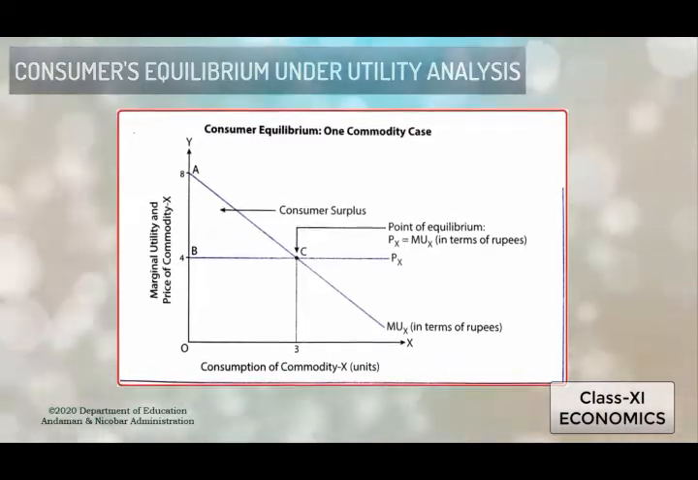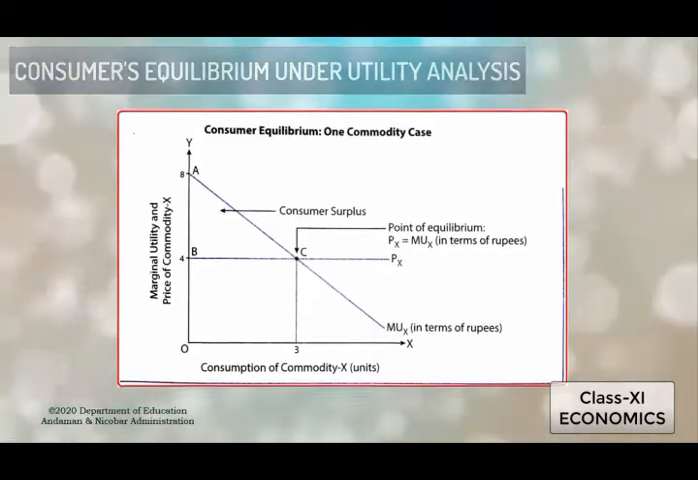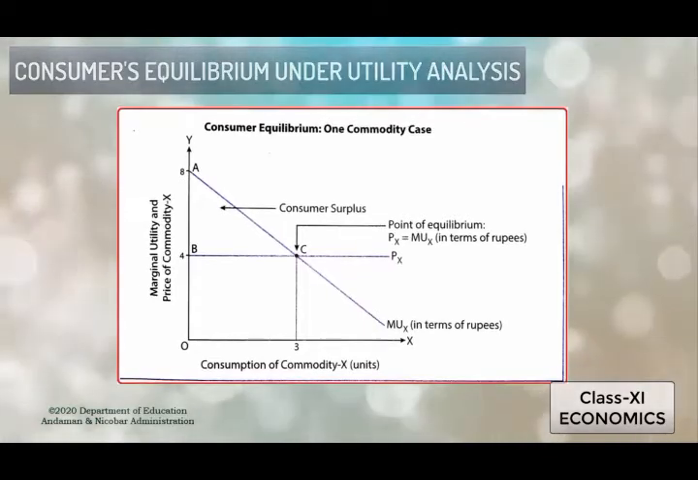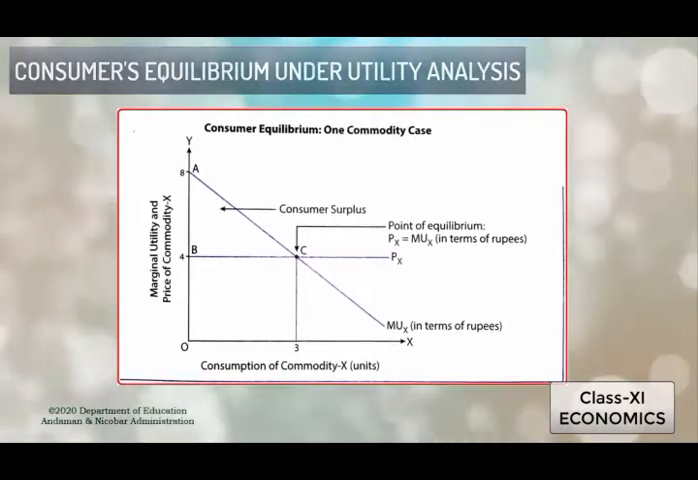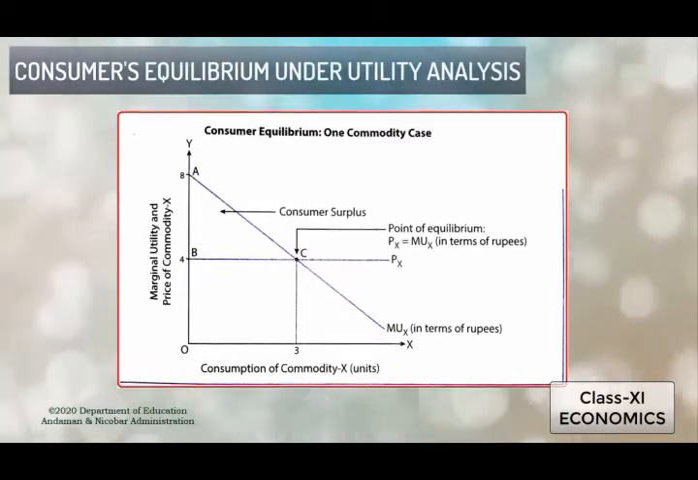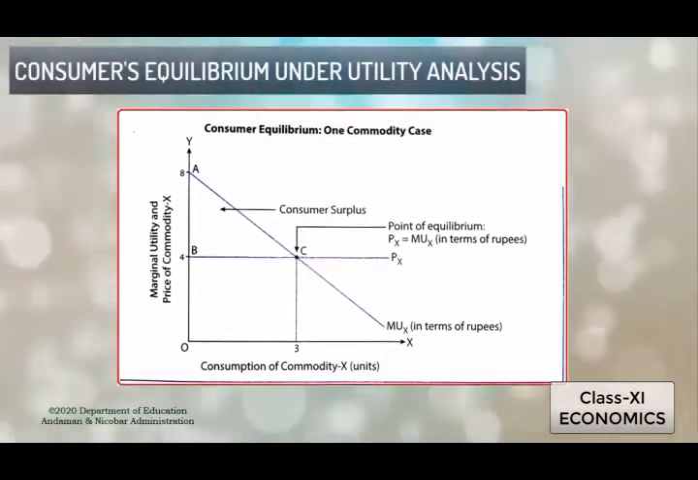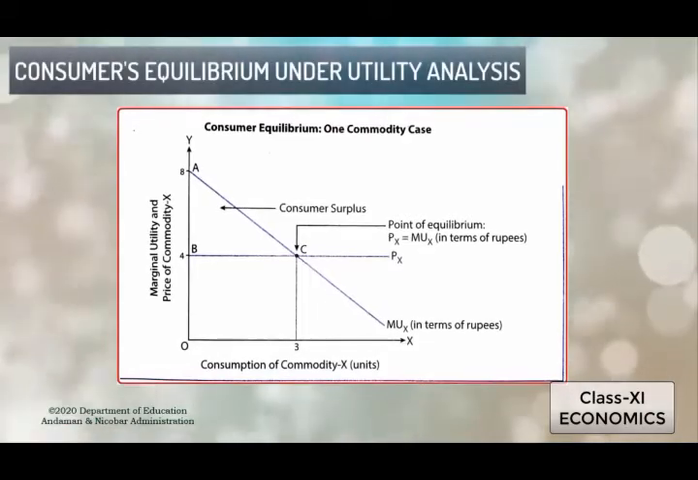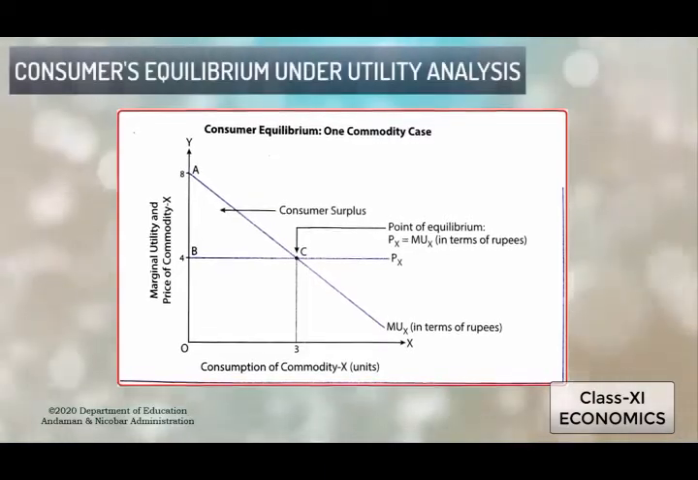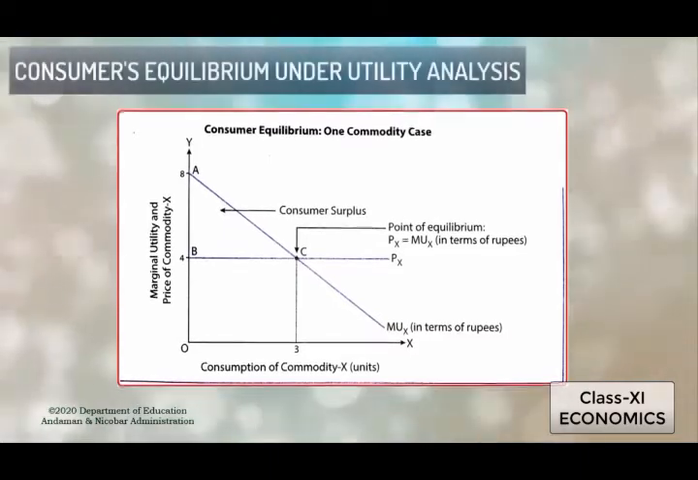to the rightward. So at the same time, you can see the price of commodity X. So what is the price of commodity X? That is 4. So at the point C, you can see the point of equilibrium, it intersects the MU of X and PX at point C. At that situation, we can see that PX is equal to MU of X. That is, the price of commodity X is exactly equal to the marginal utility derived from the commodity X. So the point C will be the point of equilibrium.